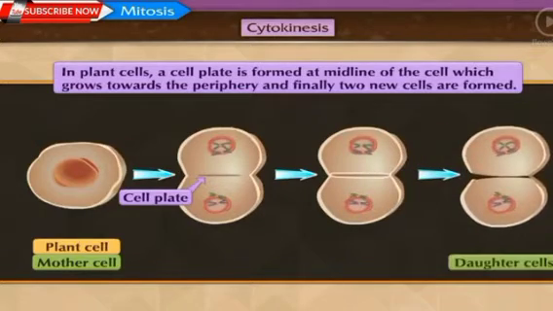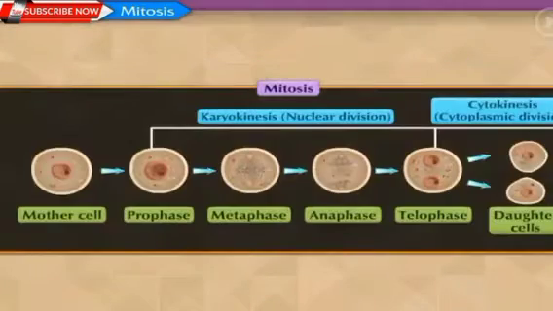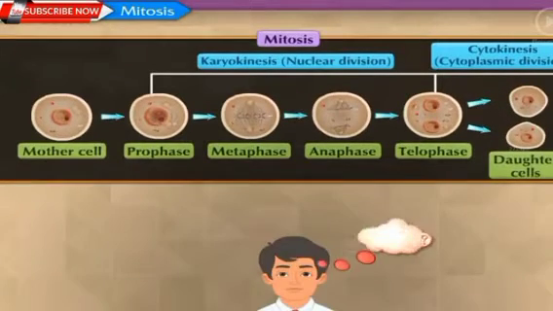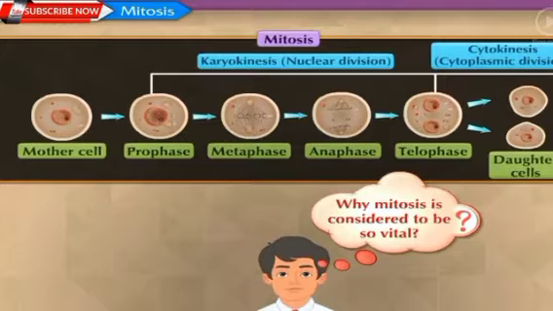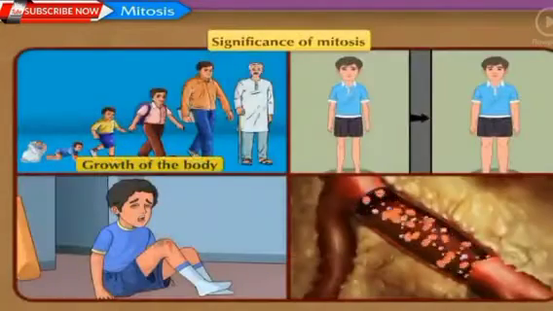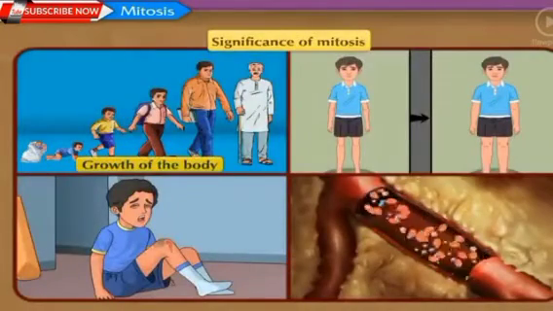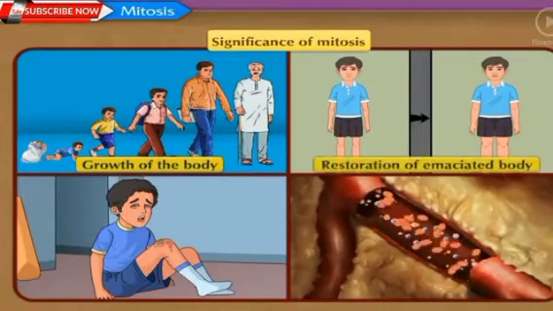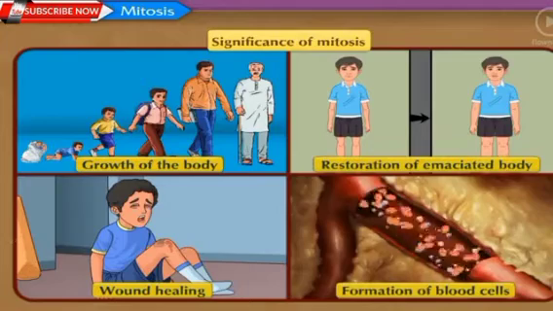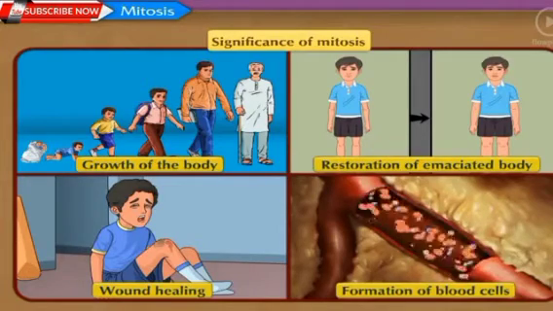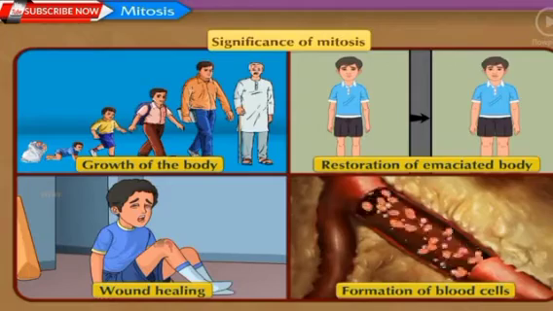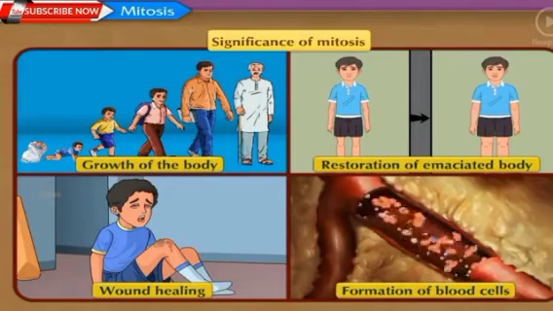After a detailed study of mitosis, can you tell why this process is considered to be so vital? Mitosis is essential for the growth of the body. Besides, it is also necessary for the restoration of the emaciated body, wound healing, formation of blood cells, etc. Come, let us now proceed to learn another type of cell division, that is meiosis.